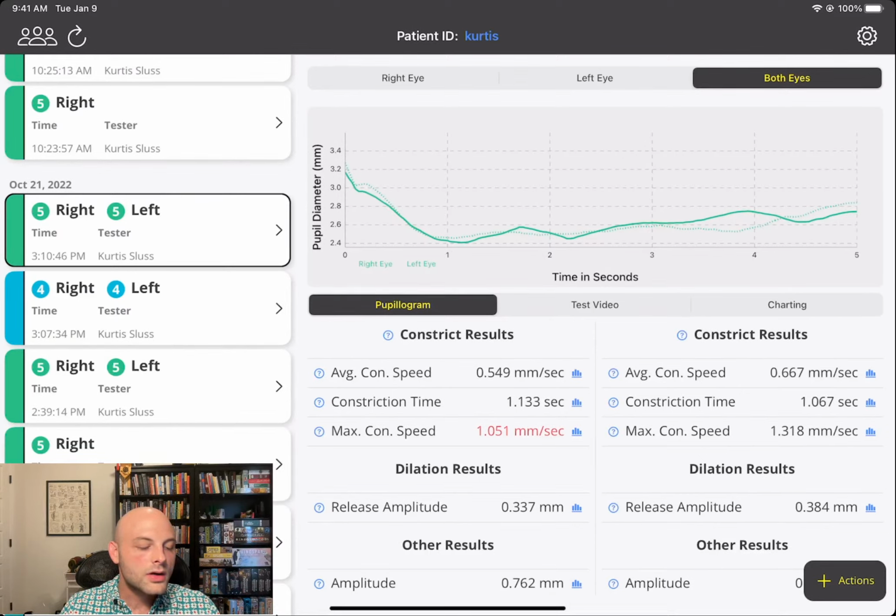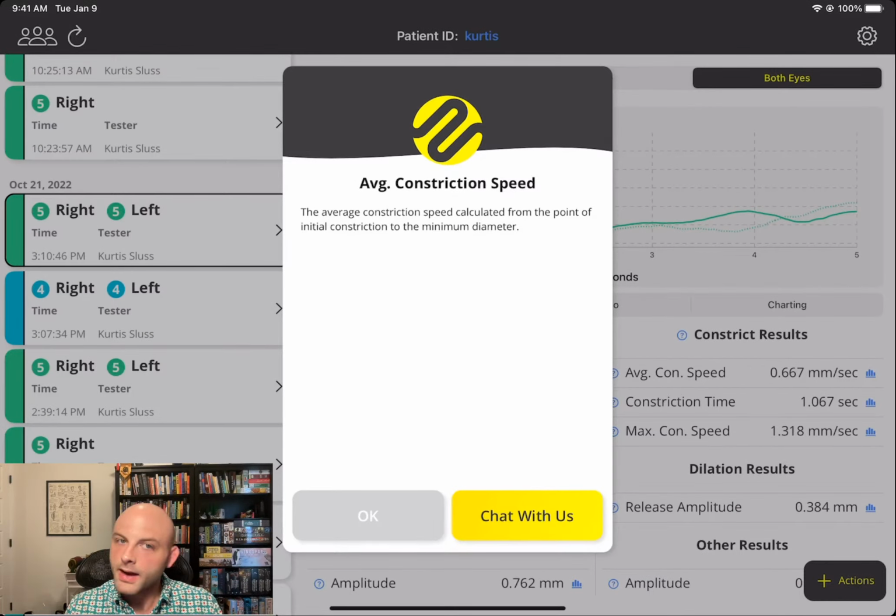Now, for any one of these metrics, you can click the help icon, which is this little blue question mark, so we can select that. It'll give you a little bit about that particular metric itself, and you'll see it peppered all throughout the application, so we're not going to go through each one.